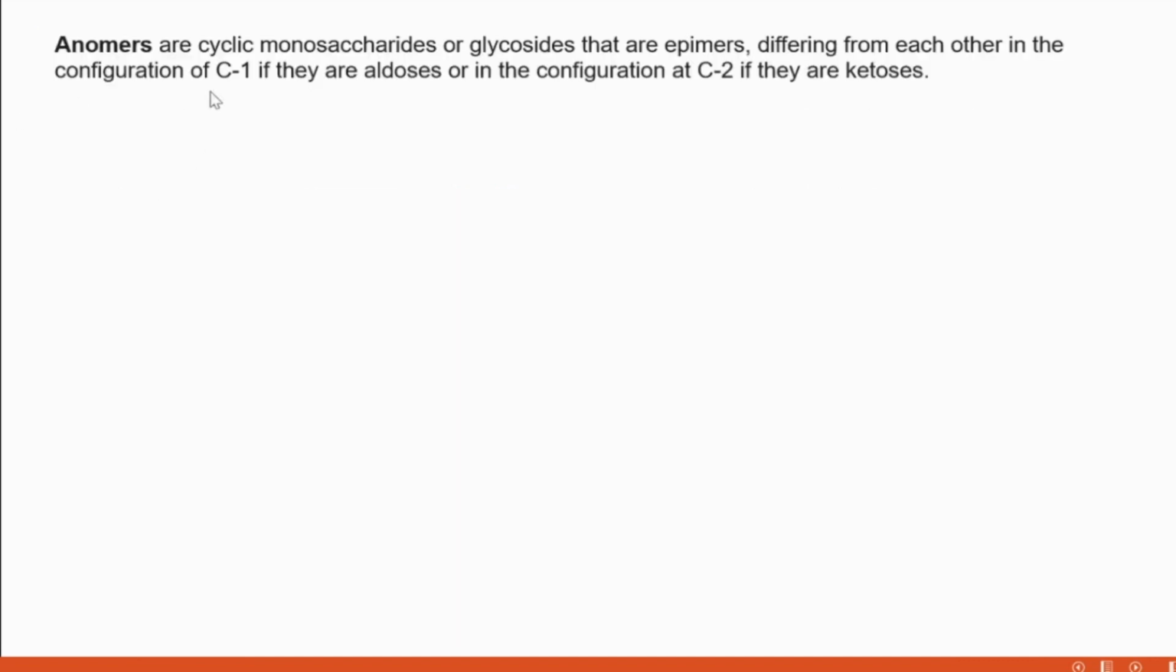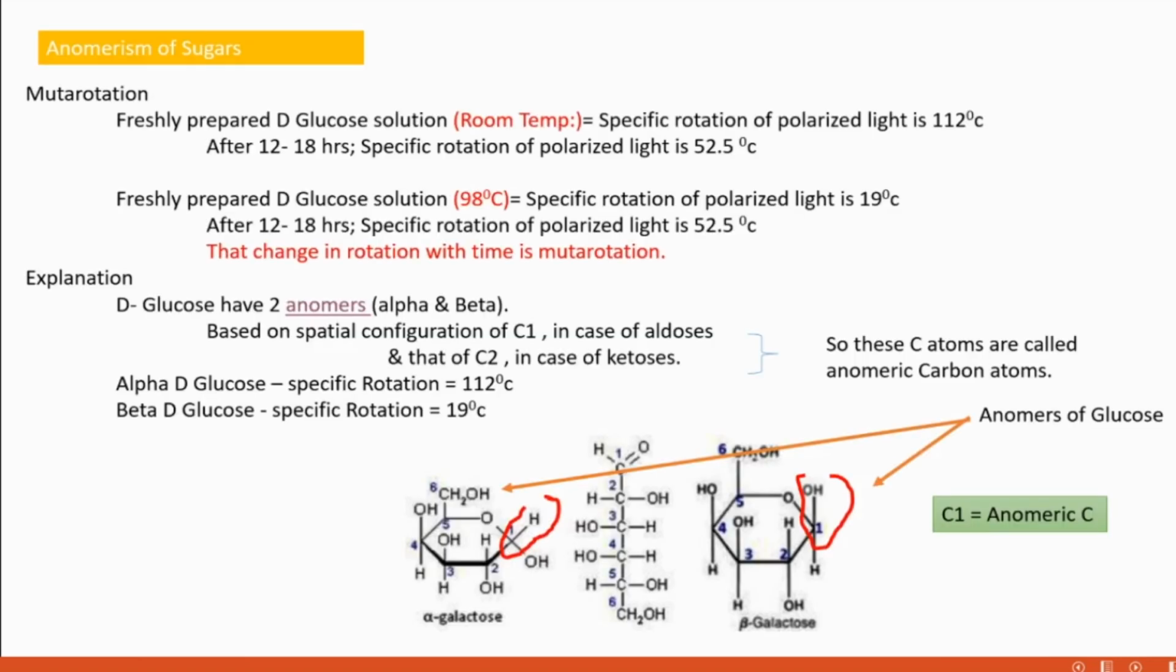Explanation is here. Anomers are cyclic monosaccharides. They are epimers also. And they differ from each other with regard to the first carbon. If the anomer is an aldose, the epimers differ with respect to the first carbon. If it is a ketose, then the anomers differ from each other with respect to the second carbon. Okay.